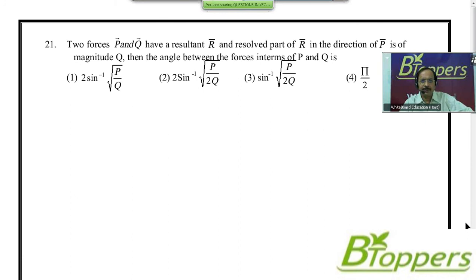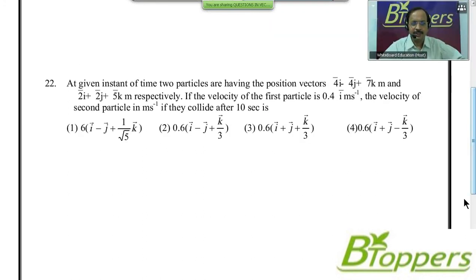There are four options here. First option 2 into sine inverse of root of P by Q. Second option 2 into sine inverse of root of P by 2Q. Third option sine inverse of root of P by 2Q. Fourth option pi by 2. Come on, try this question. Next question 22.